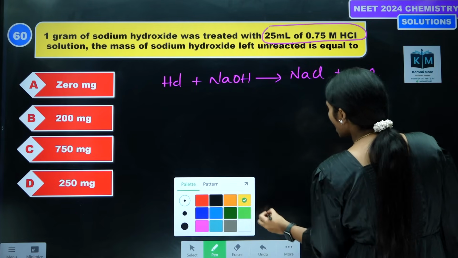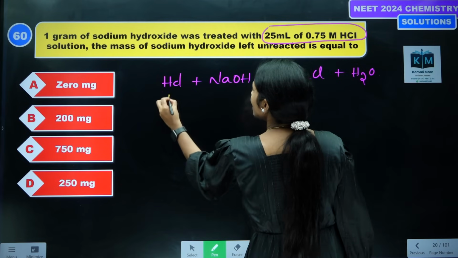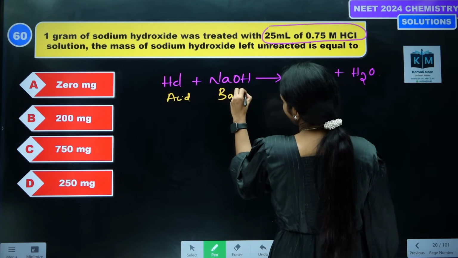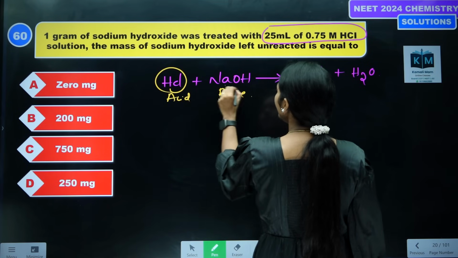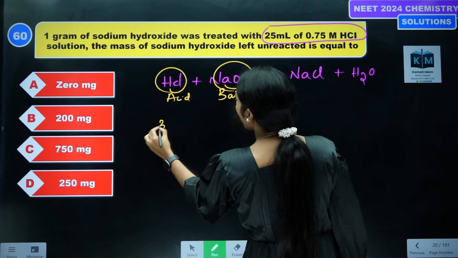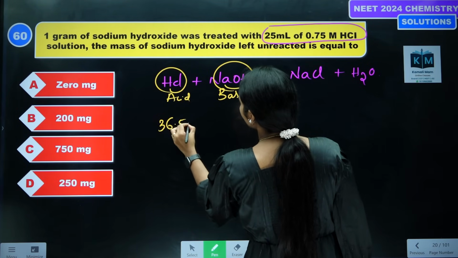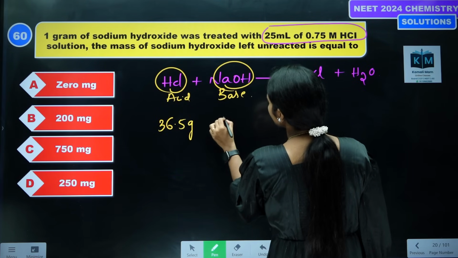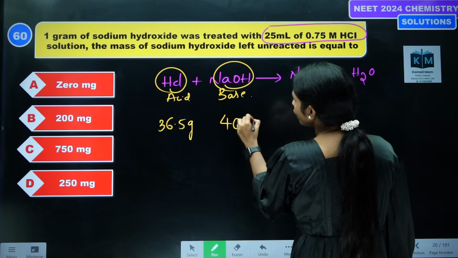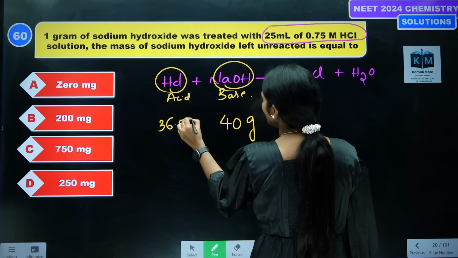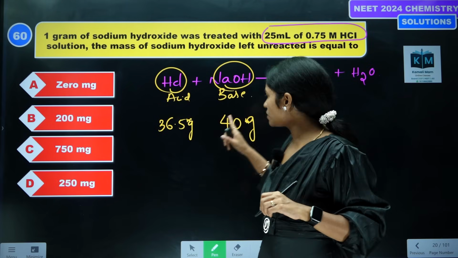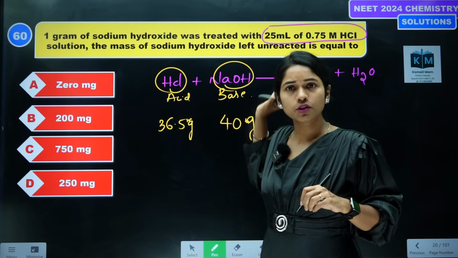Now observe here, this is an acid. This is which reaction? Acid base neutralization reaction, correct? So 1 mole reacts with 1 mole. This is 1 mole, how much? 36.5 grams. I know all options are in milligrams, so what I do is take 1 mole as milligrams. This is 40, this is 40. So 36.5 milligrams needs 40 milligrams of NaOH, according to the standard equation.